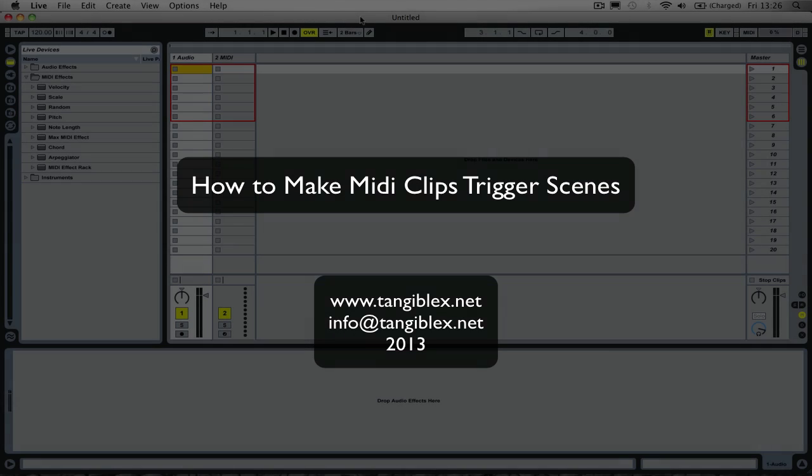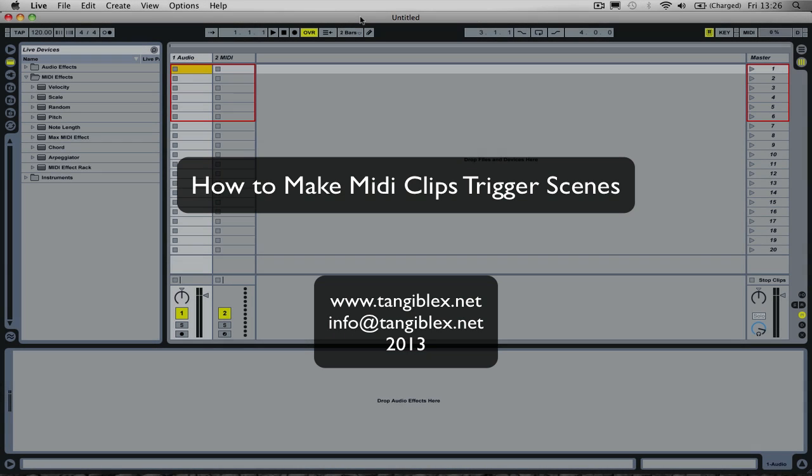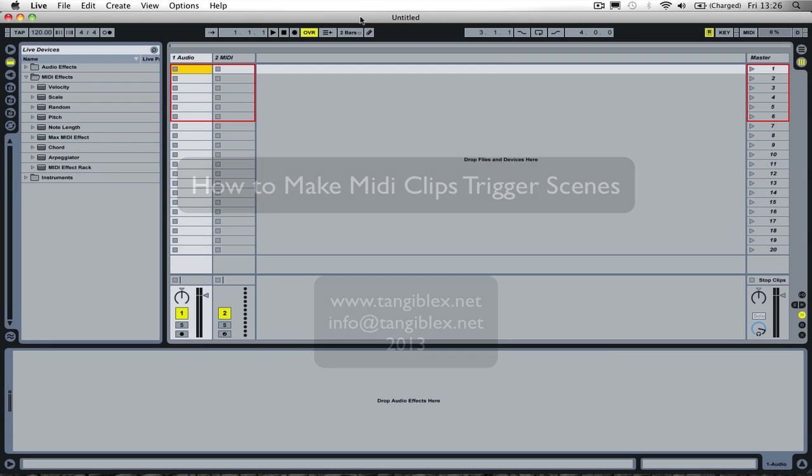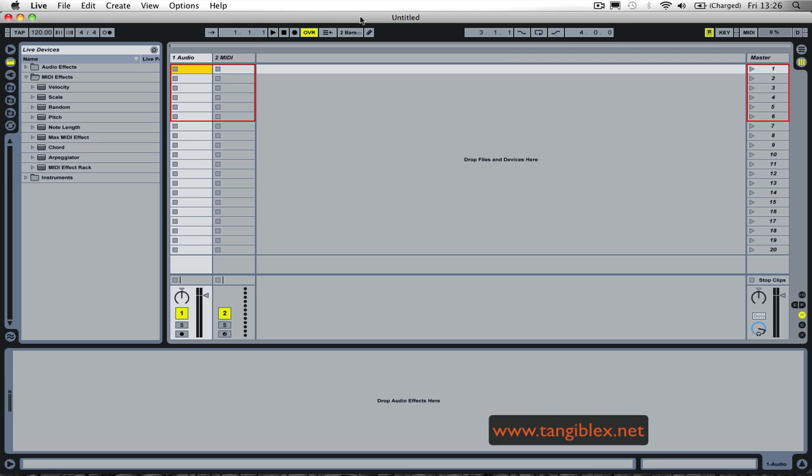Hi and welcome to this tutorial about how to make clips in a MIDI track to trigger different scenes. There are two ways that I found out that can be made, and they are kind of easy ones, but we must follow a few steps to do it, and we can do it now from scratch.